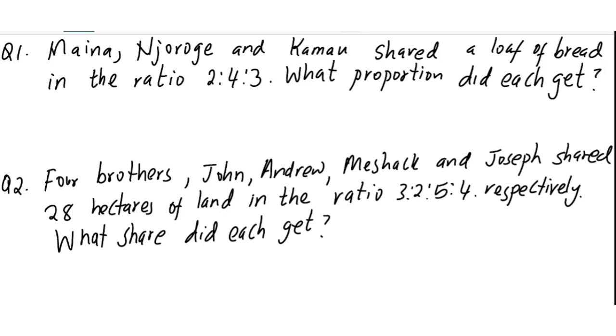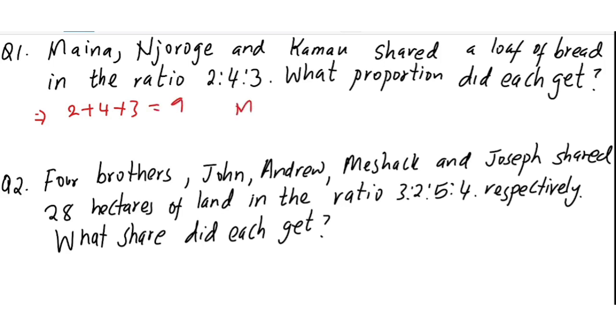So let's say you have a question. One, Maina, Joroge, and Kamau shared a loaf of bread in the ratio 2:4:3. What proportion did each get? Sasa proportion zote in total ambazo ziko ni 2 plus 4 plus 3. So which gives you 9.